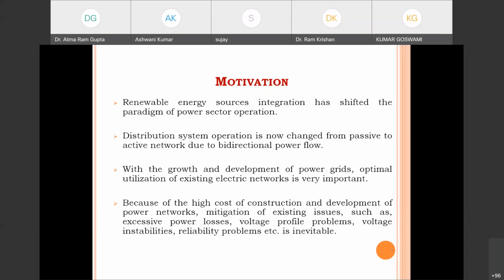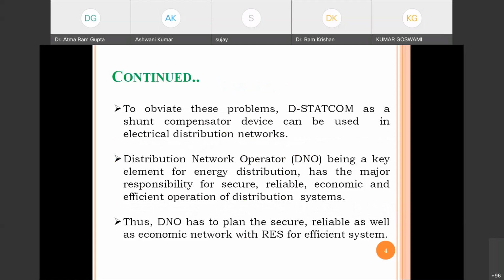To resolve these kinds of problems, in place of capacitor banks to fulfill the reactive power demand, we can also use STATCOM. Still, almost across the entire country, only capacitor banks are used, but STATCOM can also be used where we need quality power.